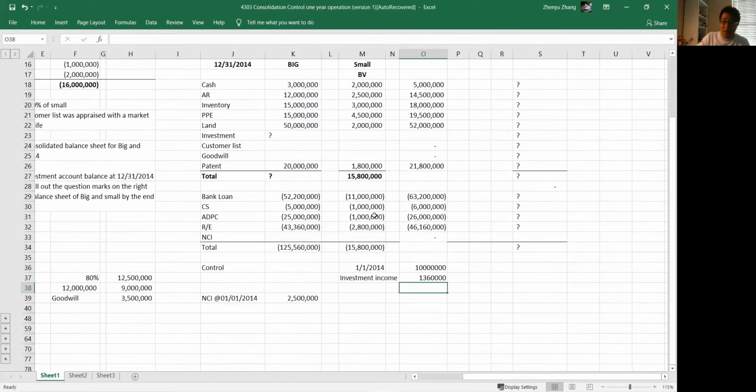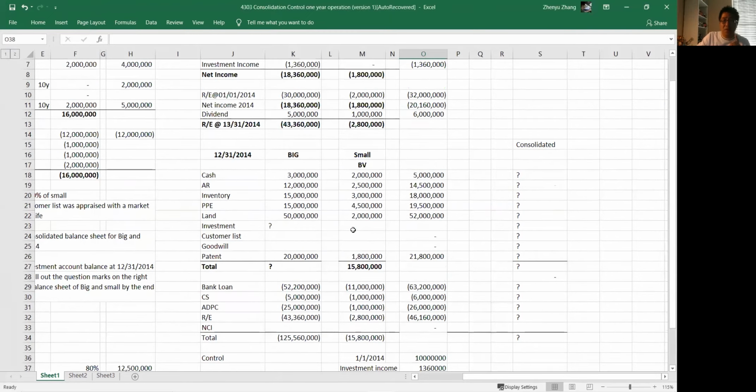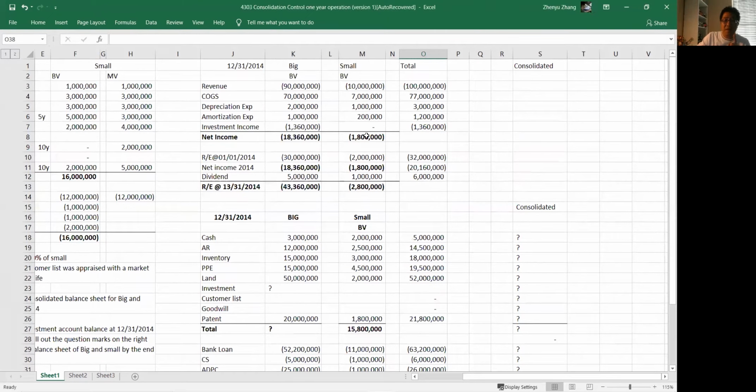Can we see that? We know that we have to be able to read the financial statements. From this, we know that during 2014, Small paid a dividend in the amount of 1 million. Were they all paid to Big? Of course not, because Big only owns 80%. So only 80% went to Big.